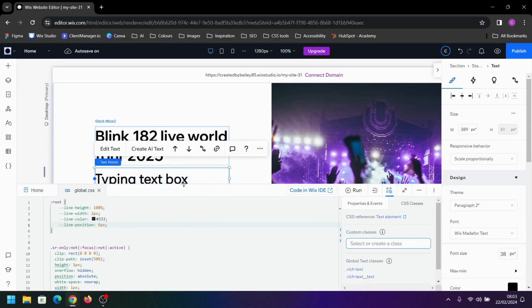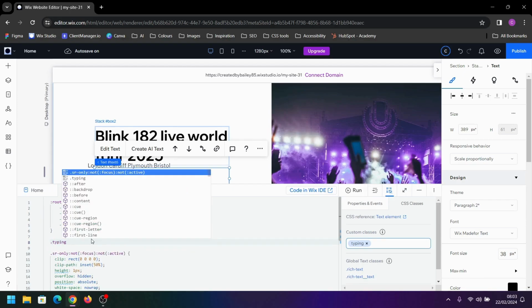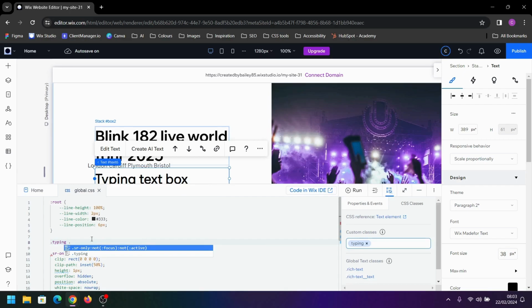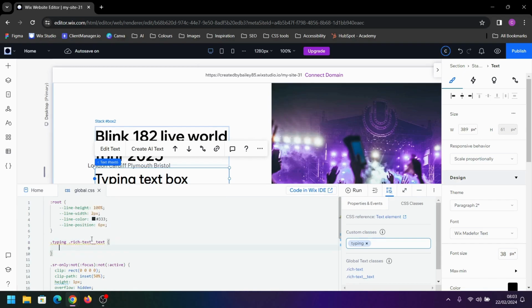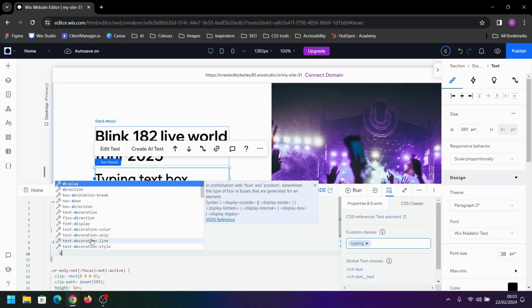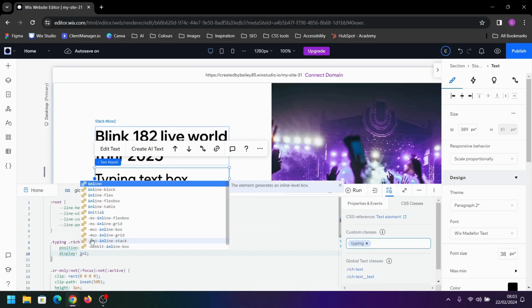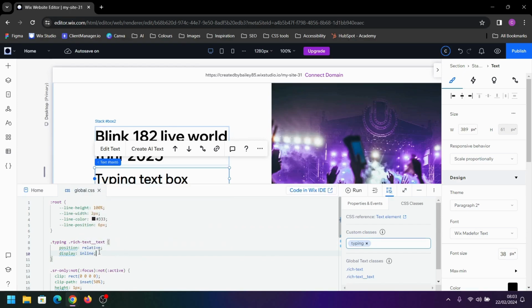Next, with our typing box selected, I'm going to give this a class of typing, and then we're going to write .typing to use that class, and then we want to access the rich text, so it's .rich-text. We want to position this relative, and we want it to display inline. This is so if we do have more than one line of text, the blink indicator will stay at the bottom.